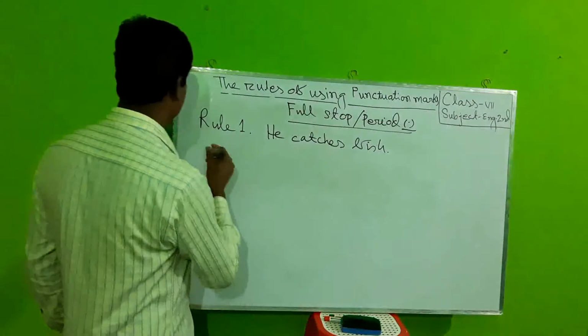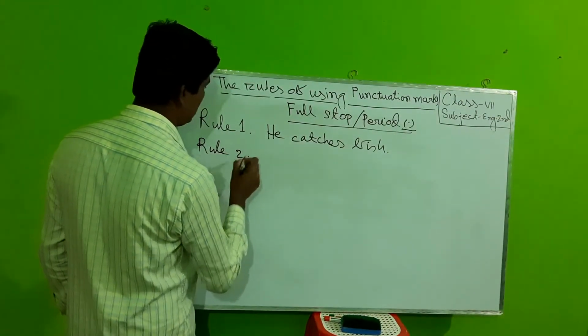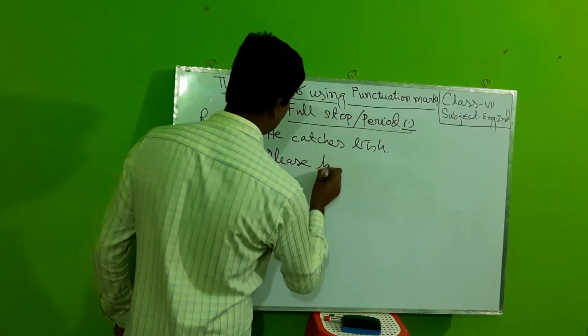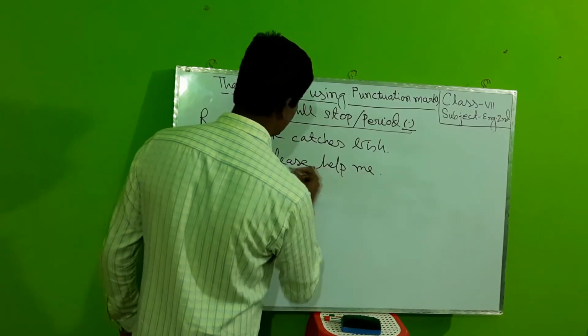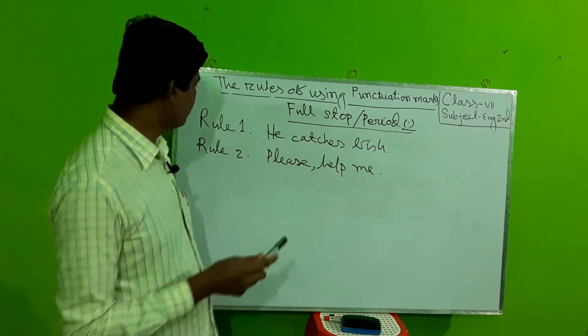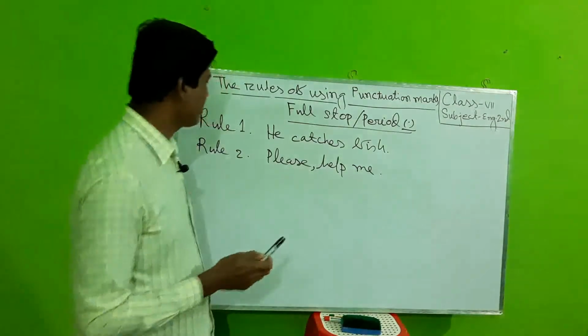Rule 2. Please help me. Dear learners, look at the sentence. Please help me.